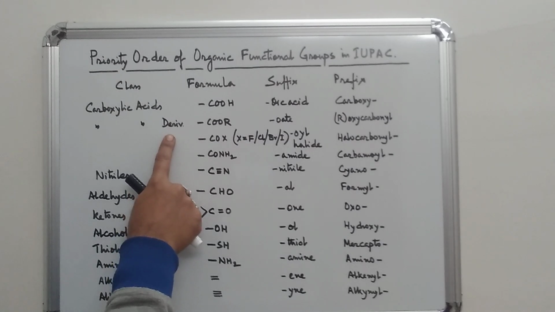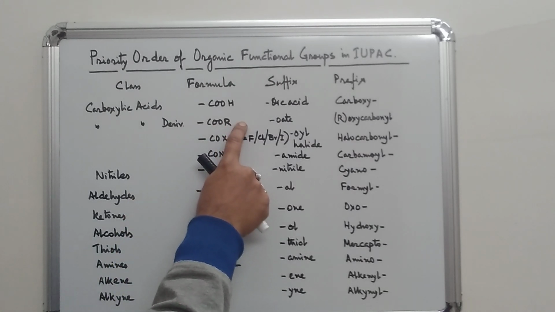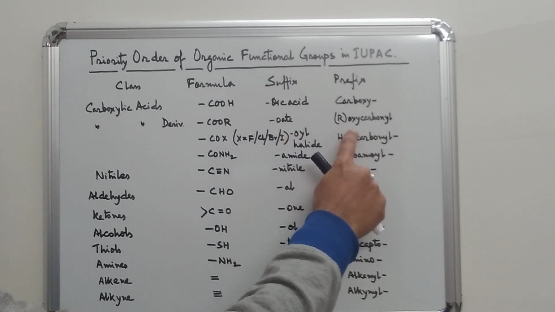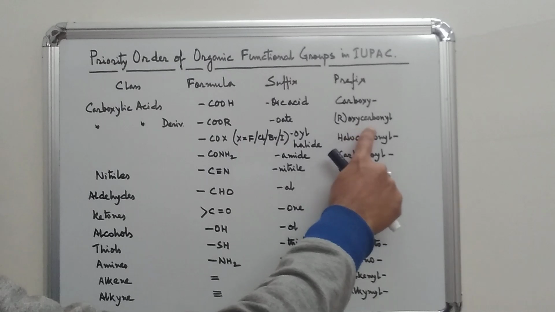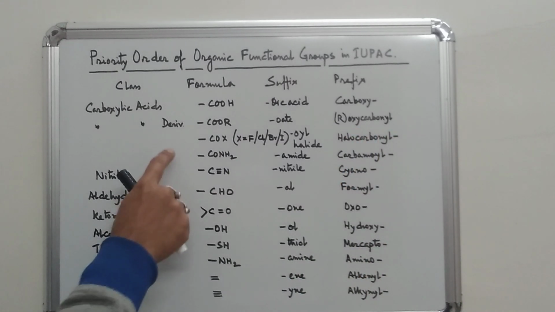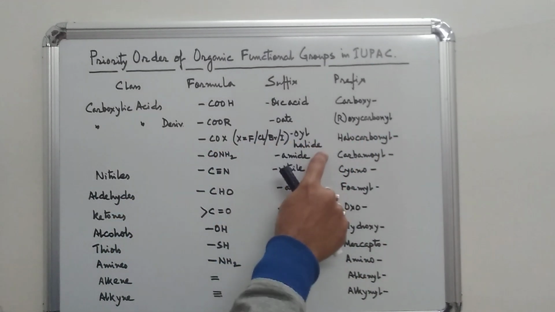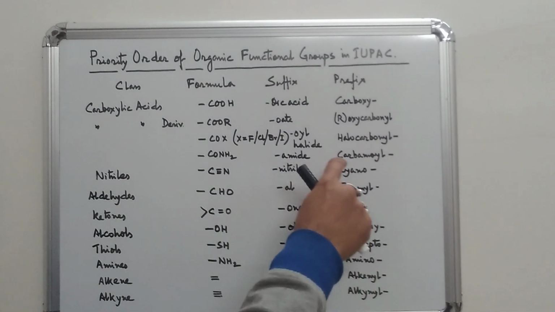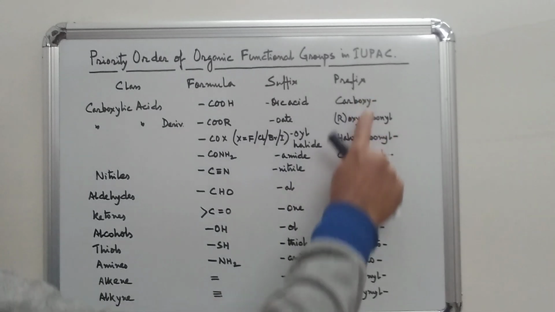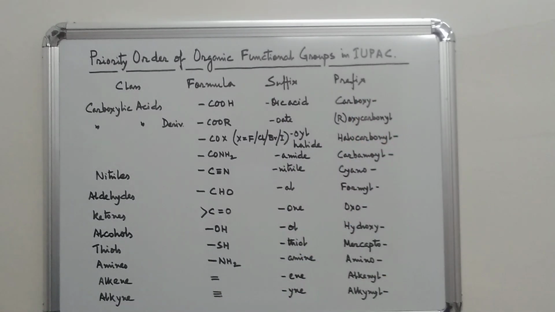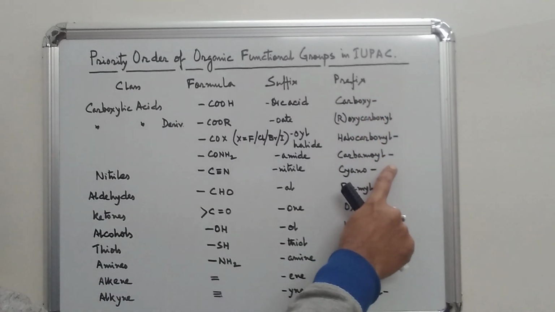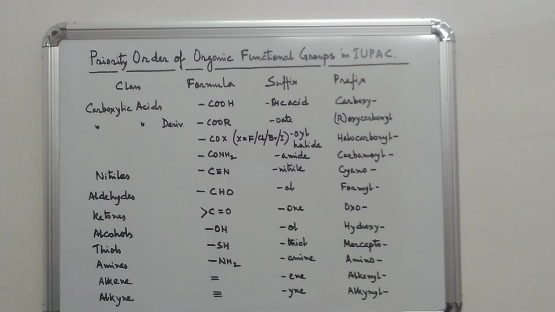Carboxylic acid derivatives, for COOR, that is ester, suffix will be -oate, and when it will be in prefix it will be oxycarbonyl. For -COX, that is acyl halide, that is halide derivative of carboxylic acid, it will be in prefix called halocarbonyl. For CONH2, that is amide, in suffix called amide, and in prefix it is called carbamoyl.